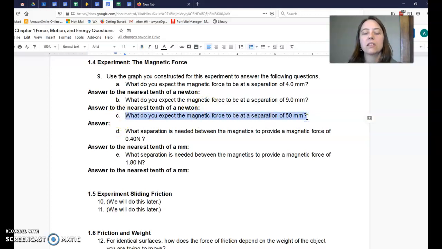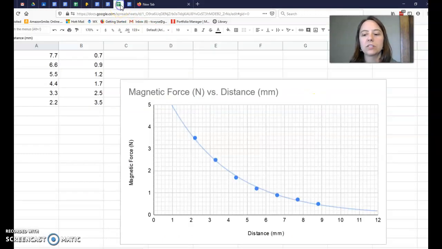What do you expect the magnetic force to be at a separation of 50 millimeters? And you look at your graph and you say, wait a minute, Mrs. Haugo, my graph only goes to 12. I can't do this problem, it's impossible, give up, shut off the video. No, it's a simple skill called extrapolation. We're going to predict what the graph would be doing.